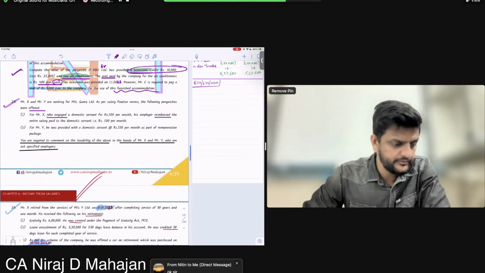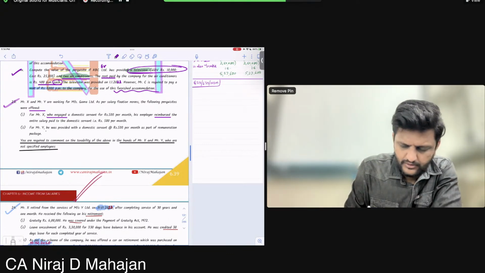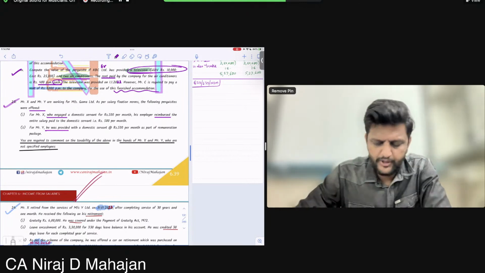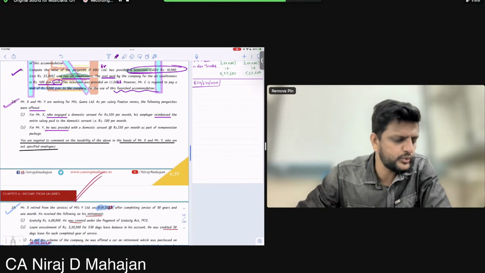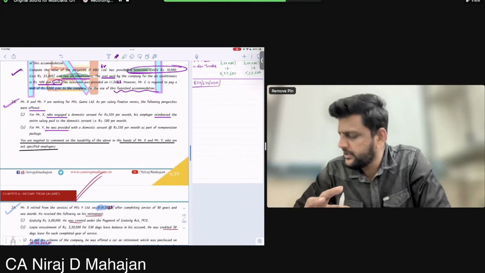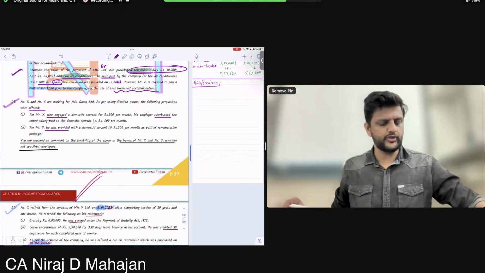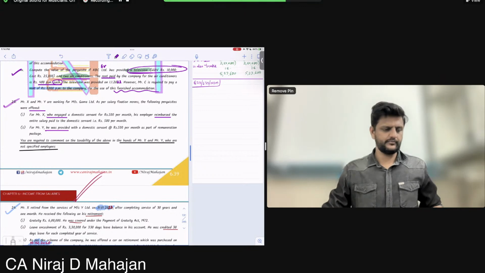And for Mr. Y, he was provided with a domestic servant at rupees 500 per month as a part of the remuneration package. What is the difference between point number 1 and 2? In 1 there is reimbursement, and in 2 it is part of the package. Yes, everybody?